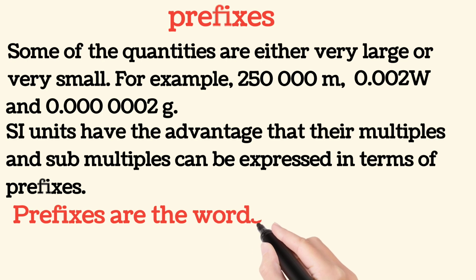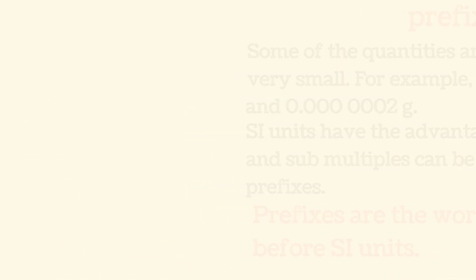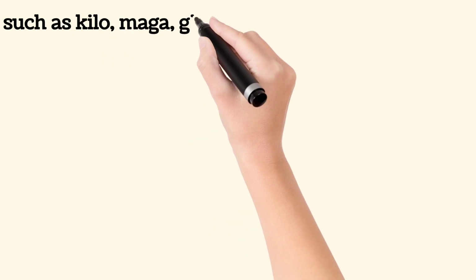Prefixes are the words or letters added before SI units, such as kilo, mega, giga, micro and milli etc.